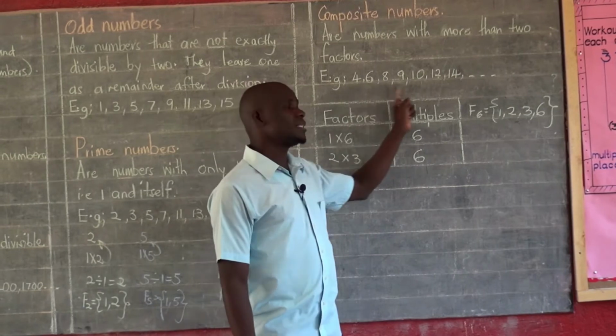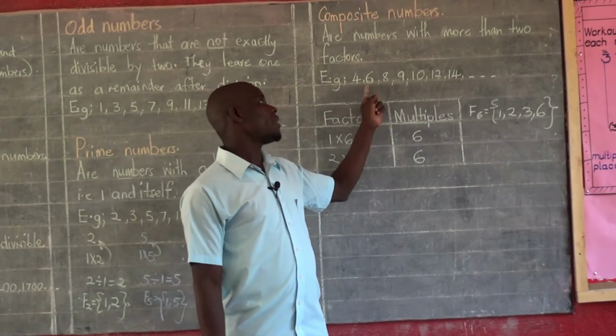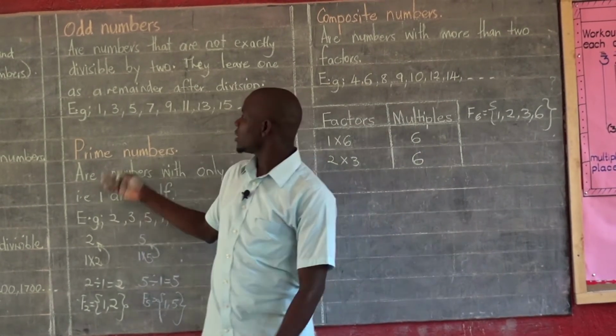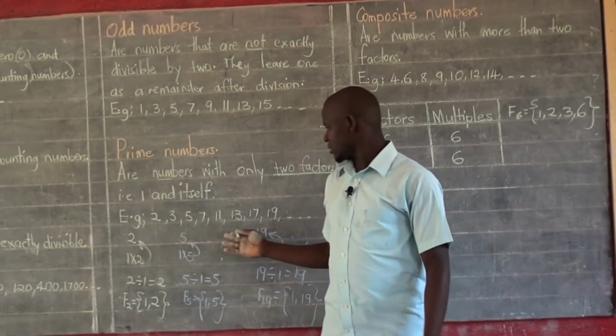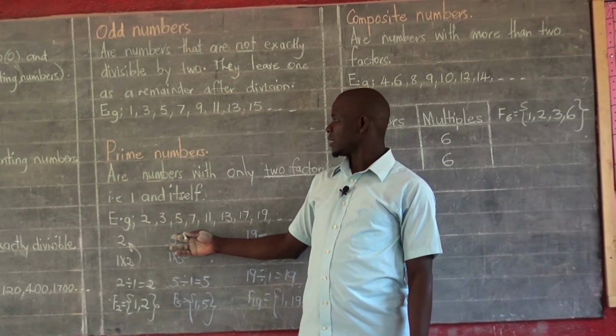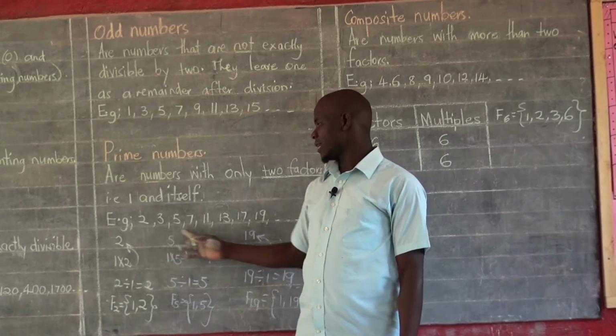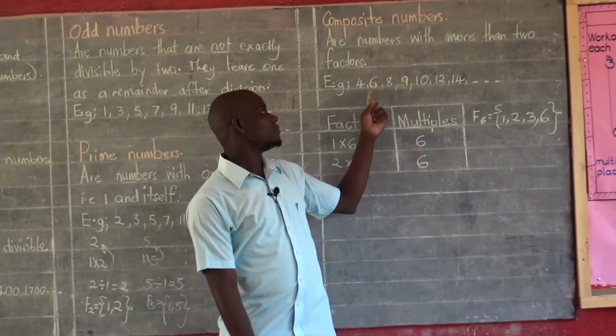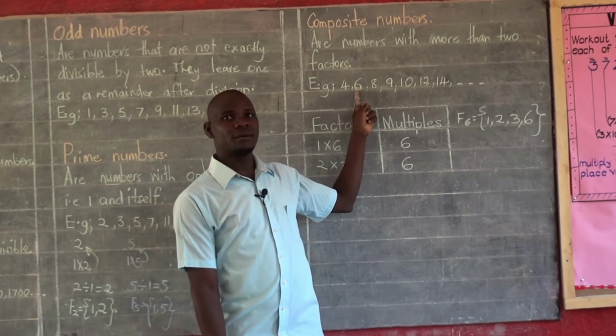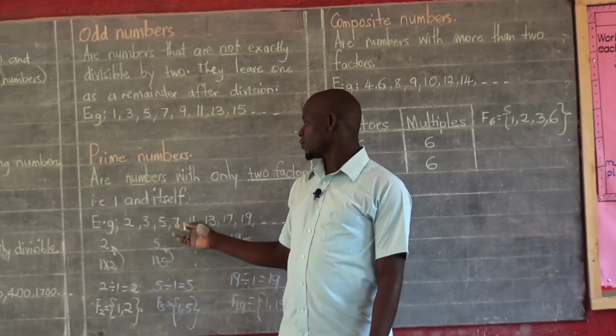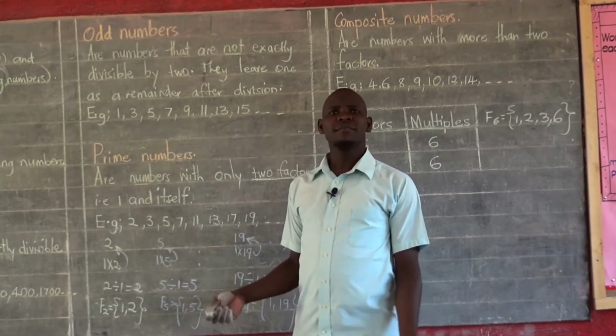When you study this list carefully, we have 4. Here we don't have 4. This is a list of prime numbers. We don't have any 4 here. We have 6 on a list of composite numbers, and on a list of prime numbers we don't have any 6.